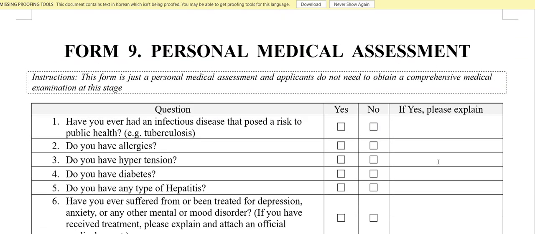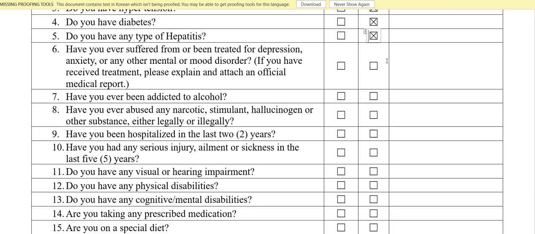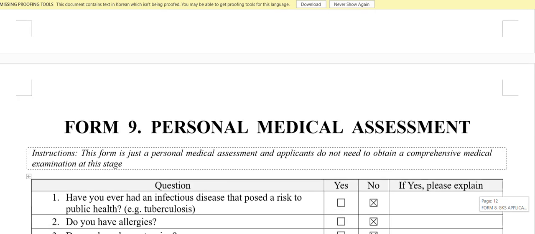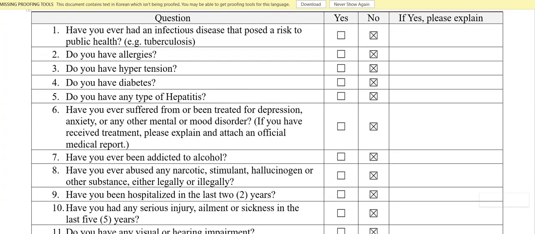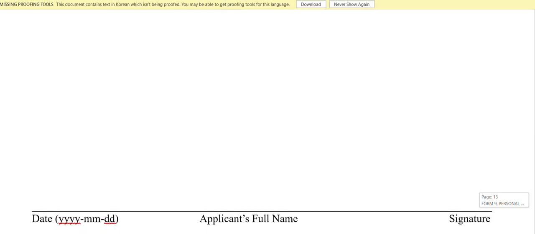And form number 5, this is also the same. If you have any risky diseases, yes, just check it, and if yes, explain what it is. If not, just check no. Do you have any allergies, hypertension, diabetes, all this, just read them. As the video is getting long, I'm not reading them out because obviously you can read this. If you have any serious illness, any serious surgery, allergies, or you're taking any medications, you can say yes and explain what those things are. If not, just check no.